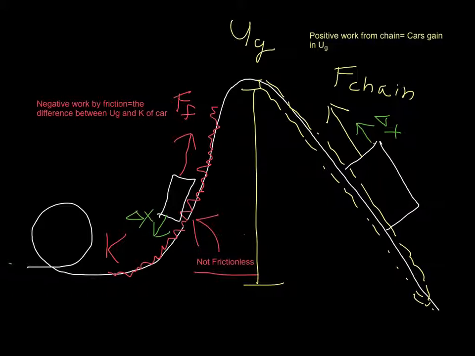Once the car reaches the top of the hill, we know from standard conservation of energy problems where the track was frictionless that whatever gravitational potential energy it had at the top of the hill, it would have the same amount of kinetic energy at the bottom of the hill. But let's change that situation. Let's make this portion of the track rough so that there would be some friction between the car and the track. Basically, what that would mean is whatever gravitational potential energy I have up here, I will not have the same amount of kinetic energy down here. In fact, it should be less.